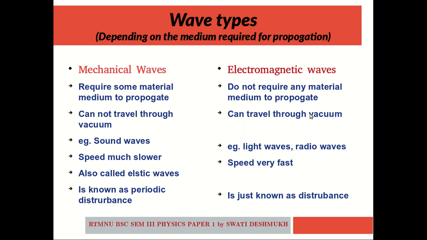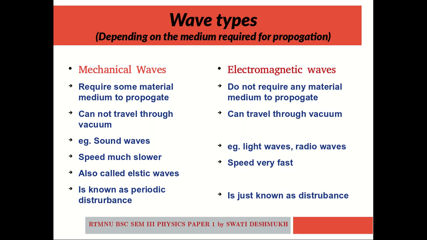Apart from mechanical waves and electromagnetic waves, there is a third kind of wave, what is known as the matter wave. Matter wave is a concept that is related with the de Broglie's hypothesis. De Broglie's hypothesis says that a wave is always related with a moving body.